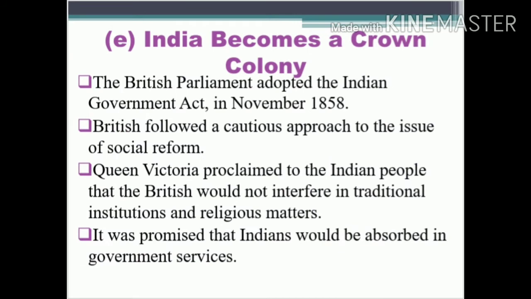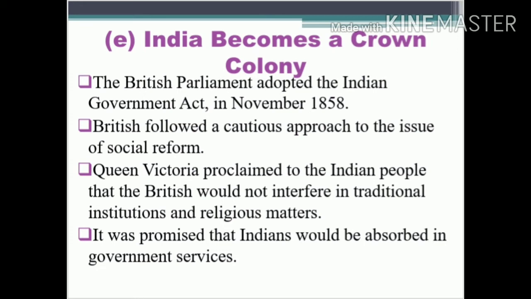After the suppression of this great rebellion, the British followed a cautious approach to the issue of social reform. Queen Victoria proclaimed to the Indian people that the British would not interfere in traditional institutions and religious matters. It was promised that Indians would be absorbed in government services.